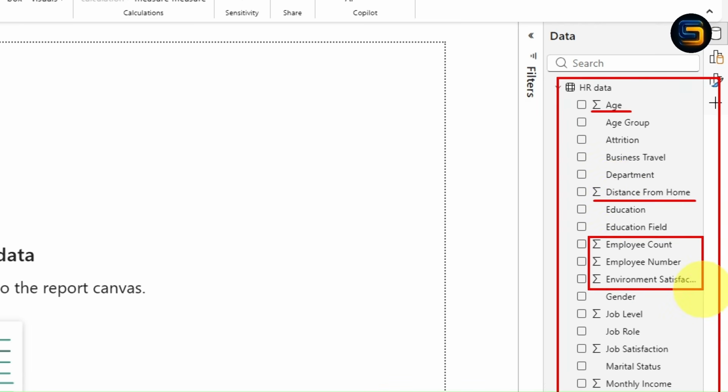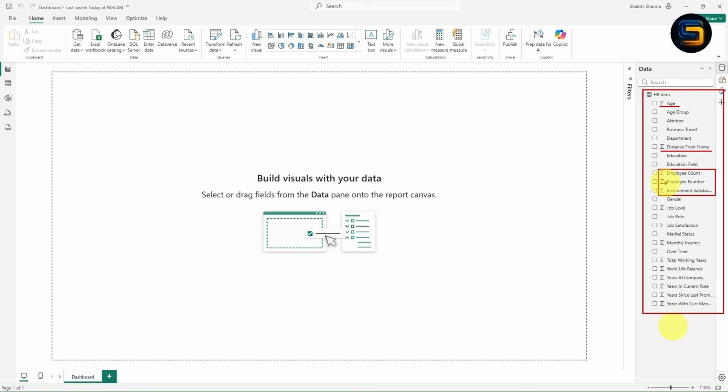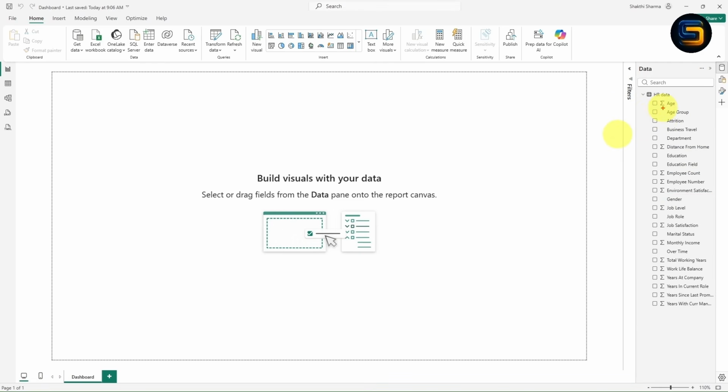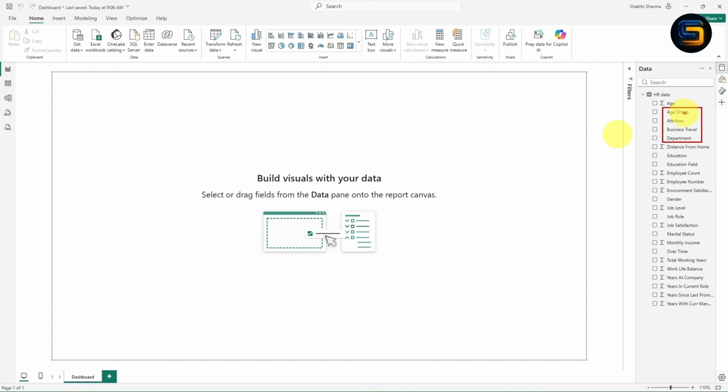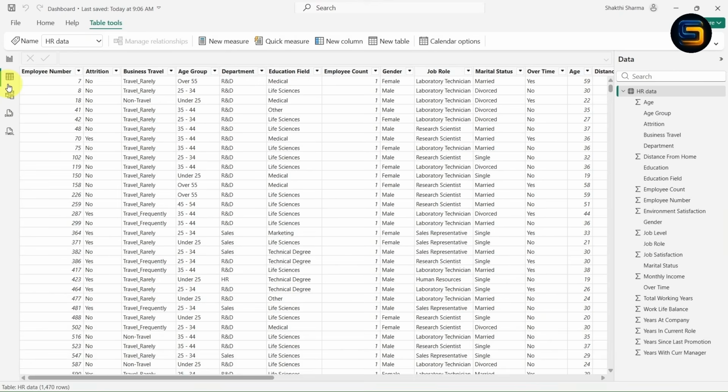Let me tell you why this summation sign appears. These are the columns which contain the numeric data type. In the same way, these are the columns whose data type is text or categorical data. So the summation sign will not appear for these columns. If you want, let me show you with the help of table view.